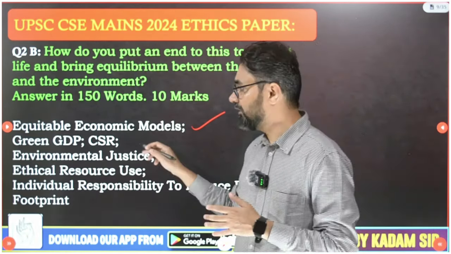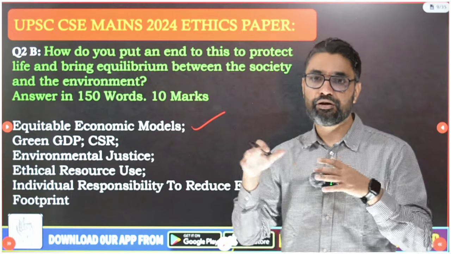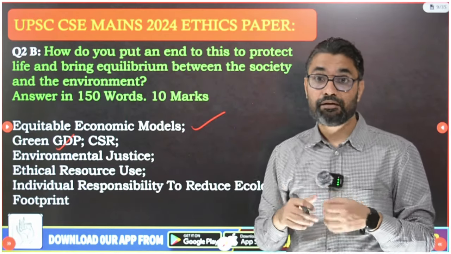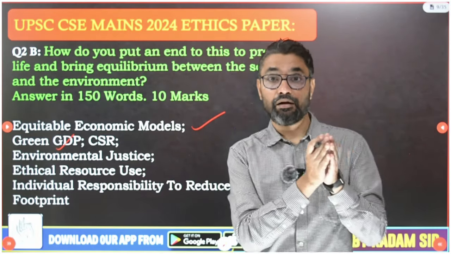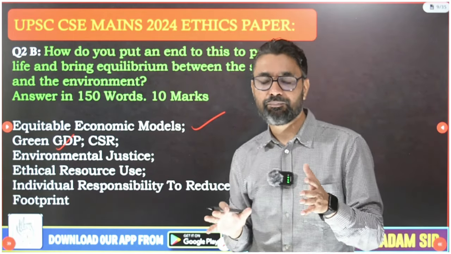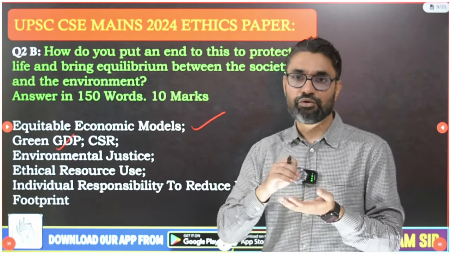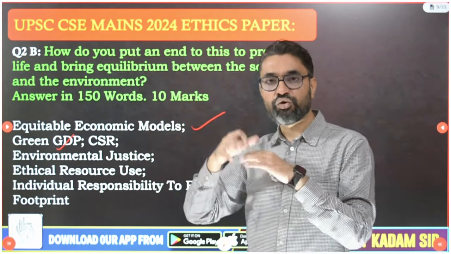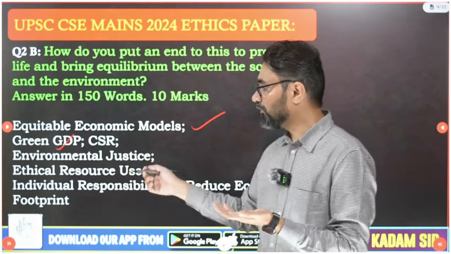And that's what my first point will be. We need to create economic models which are equitable, where other flora and fauna are also well integrated into our economic system. Then green GDP, this is also very important. In our GDP calculations we need to focus on green GDP. In my essay classes I have discussed an economics-based essay where I covered the disadvantages of GDP, 11-12 philosophical problems and social problems with GDP. In our GDP calculation we don't take into account negative externalities on society and on the environment. When we take into account this negative externality on the environment, and how the environment adds to our GDP, that's what we call green GDP.